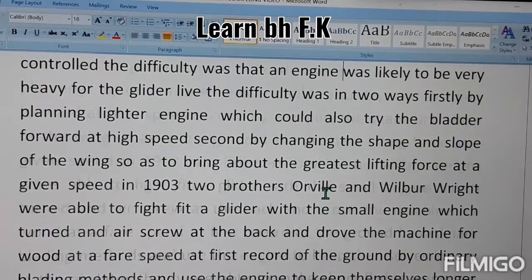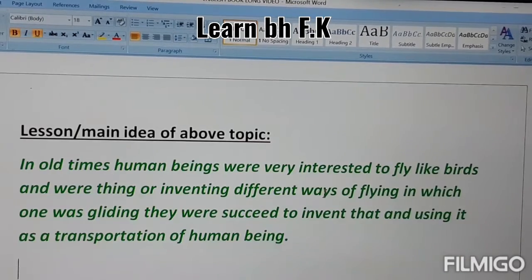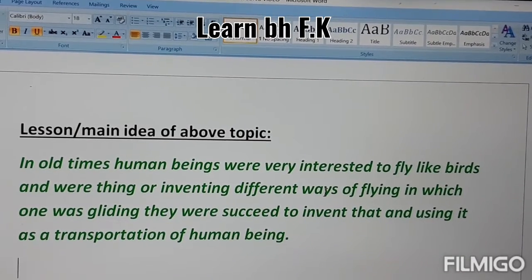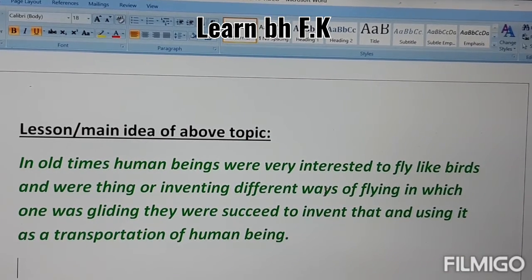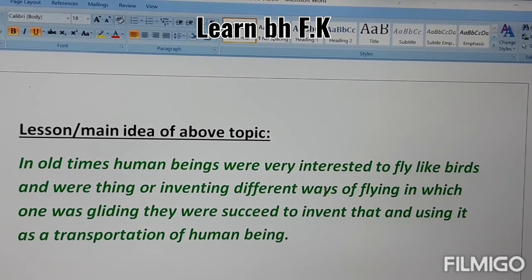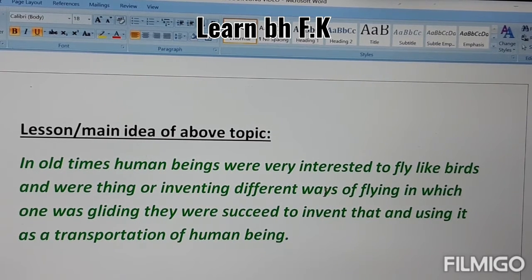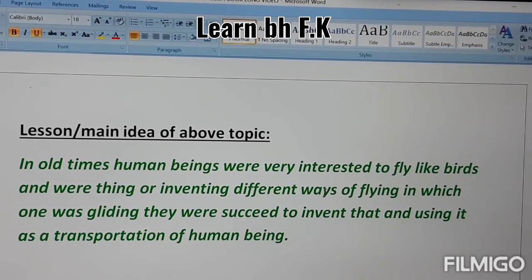So in this lesson, the main idea you should understand is that in the old times human beings were very interested in flying like birds, inventing different ways of flying, of which one was gliding. They succeeded in inventing that and using it as a transportation of human beings.